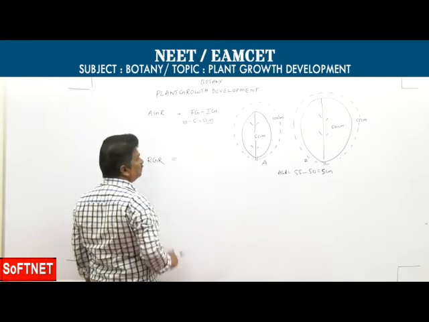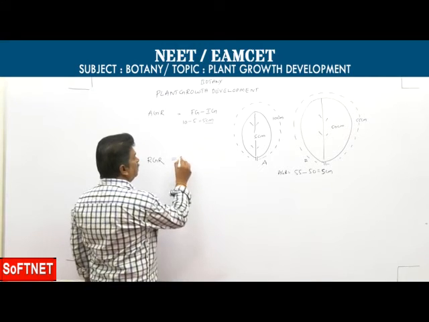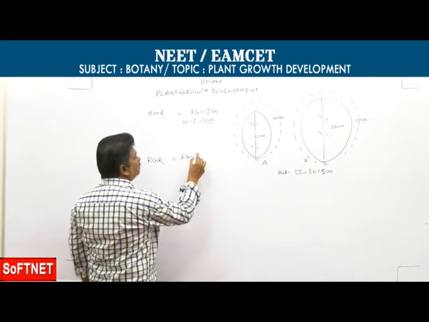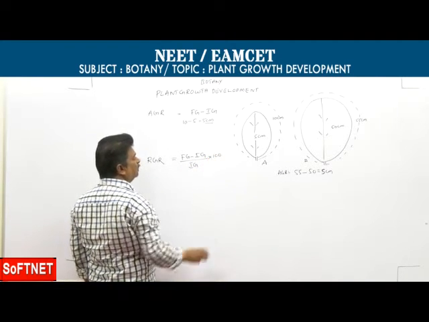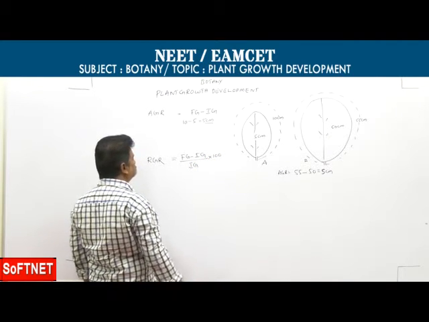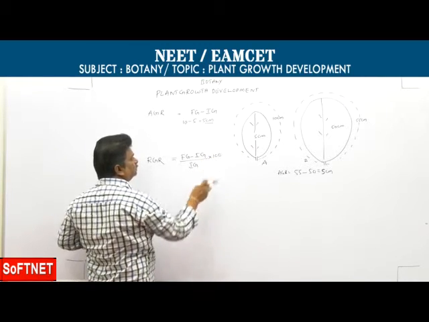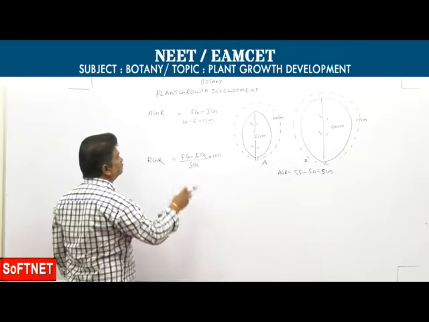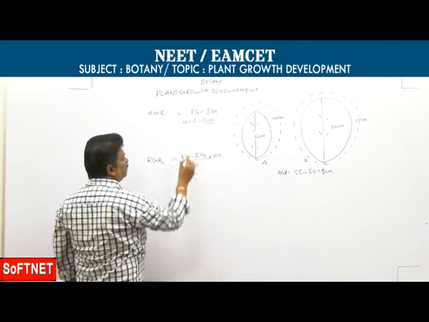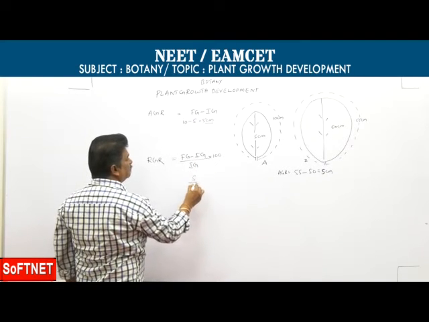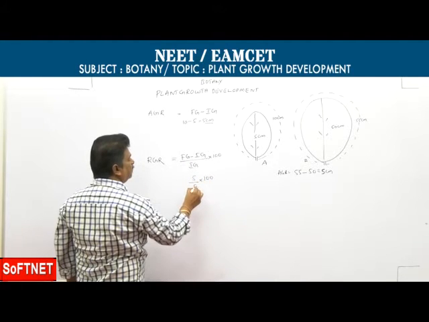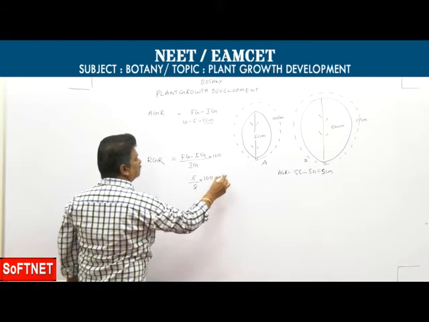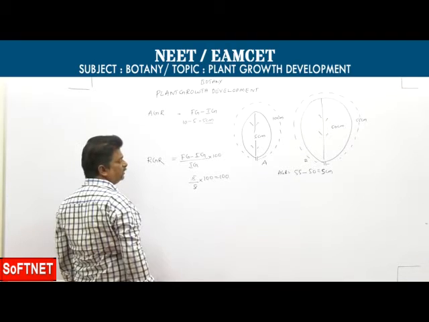What is relative growth rate? Relative growth rate means final growth minus initial growth, divided by initial growth, into 100. So for leaf A, 5 by initial growth 5, into 100, so the relative growth rate is 100%.